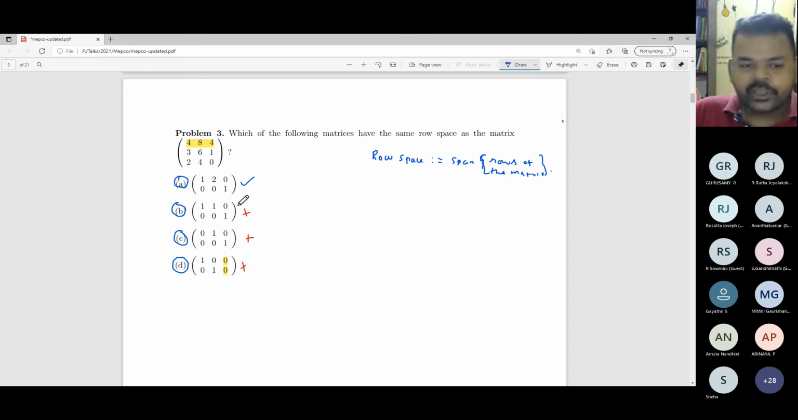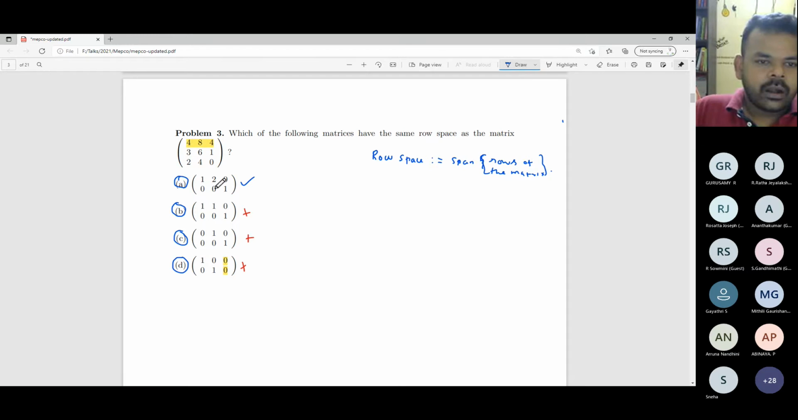In fact, I can directly give you what all the possibilities are. See, 1, 2, 0. If I multiply the first row by 2, I will get 2, 4, 0. So the last row of this matrix is already spanned by this 1, 2, 0. What about the second row? 3, 6, 1. Multiply the first row by 3, keep the second row as it is, add it, you will get 3, 6, 1.